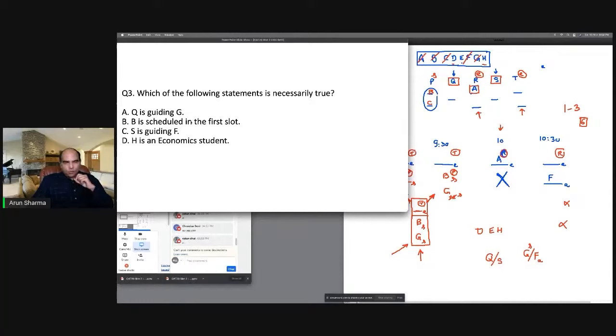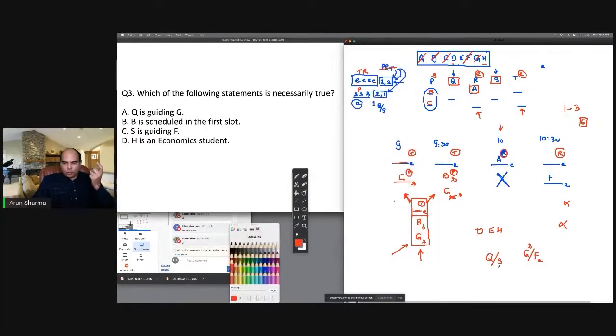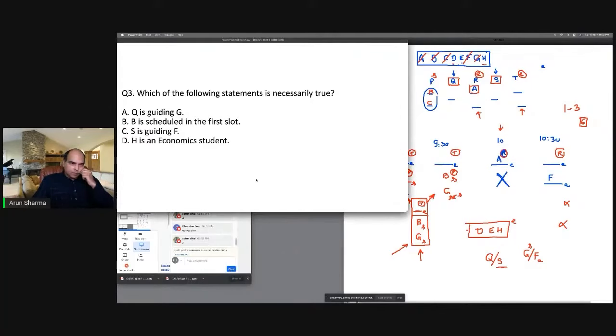Necessarily true. Q is guiding G. Not necessary, because we can't make that out. B scheduled in the first slot. False. S is guiding F. This is also not necessarily true, because we are not able to find out. H is an economic student. Yes. D, H are all economic students. This is necessarily true. So 9 marks are done.